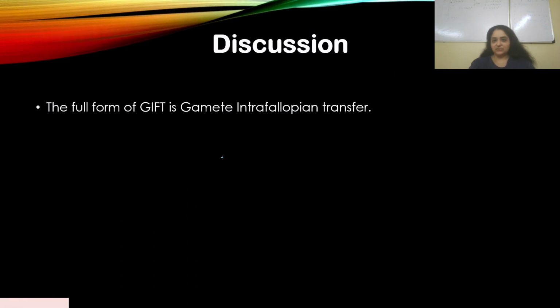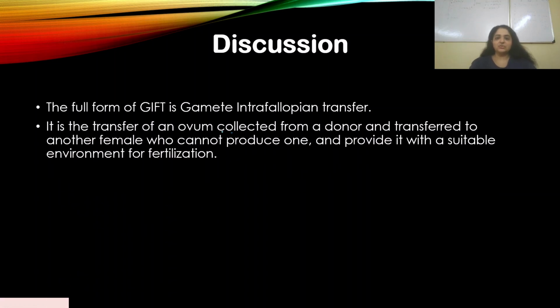It is the transfer of an ovum collected from a donor to another female who cannot produce one, and provided with a suitable environment for fertilization. That's basically what GIFT is. All right, let's move on then.